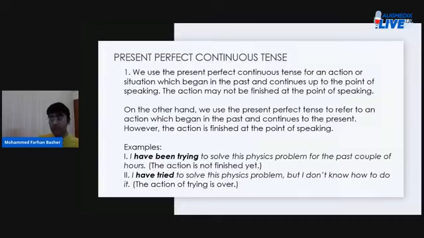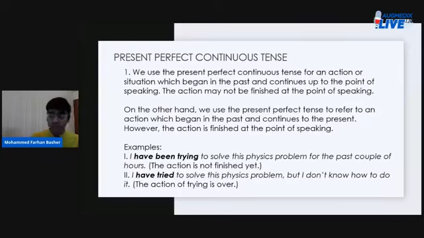On the other hand, however, we use the present perfect tense to refer to an action which began in the past and continues to the present. However, the action is finished to the point of speaking. Okay. Here, before you try to understand what present perfect continuous tense is, you need to first understand the difference between present perfect tense and present perfect continuous tense. In the continuous tense, you want to talk about an action that began in the past and is still ongoing until the point of your description. And the action isn't finished yet.